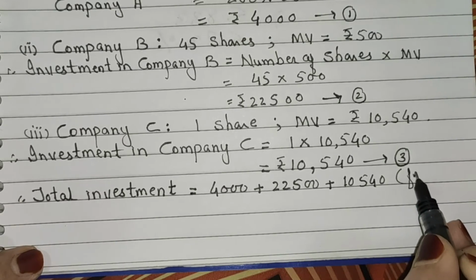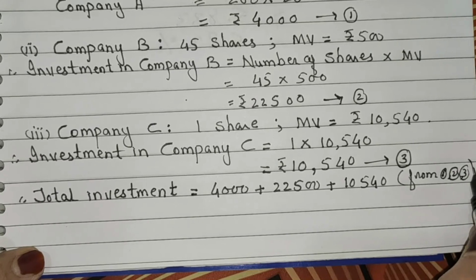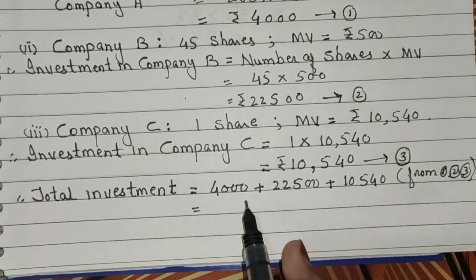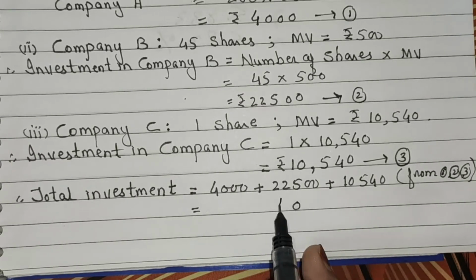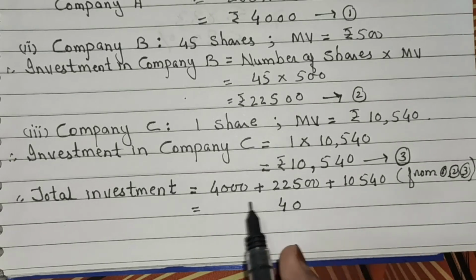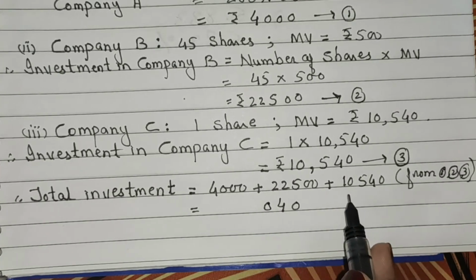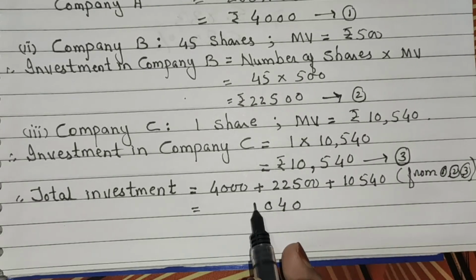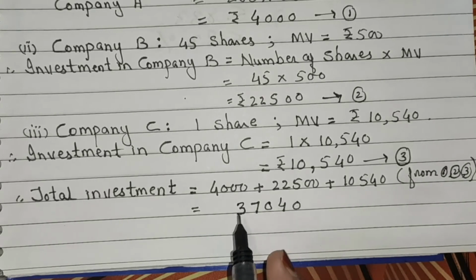Now we get these values from equation 1, 2 and 3. Now add these three numbers. We get 0 plus 0 plus 0, 0, 4 plus 0 plus 0, 4. Now the next 5 plus 0, 10, 0, carry 1. Next 0 plus 2 plus 4, 6 plus 1, 7. Next 1 plus 2, we get 3.